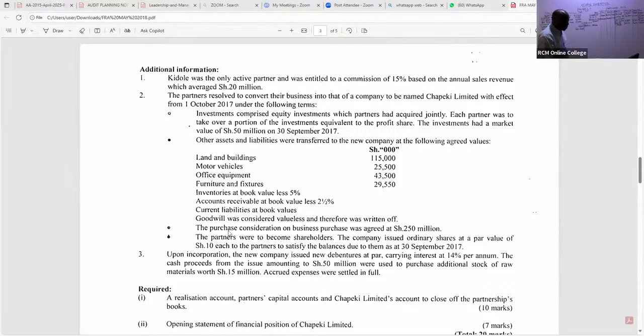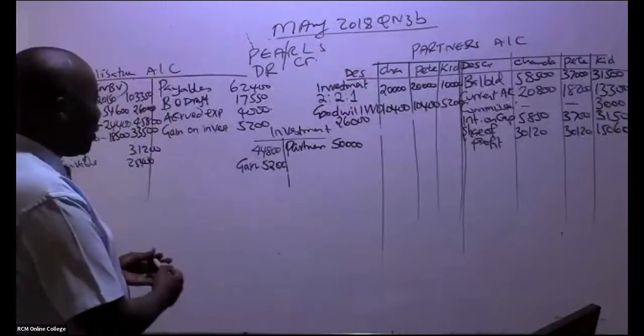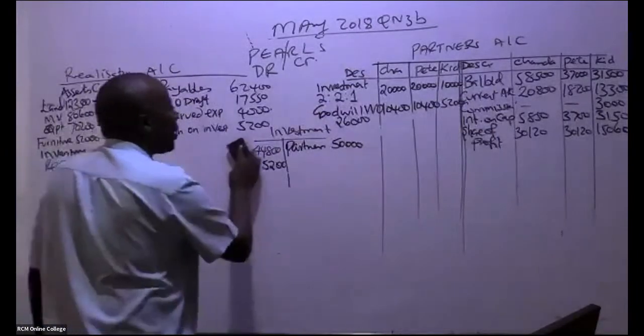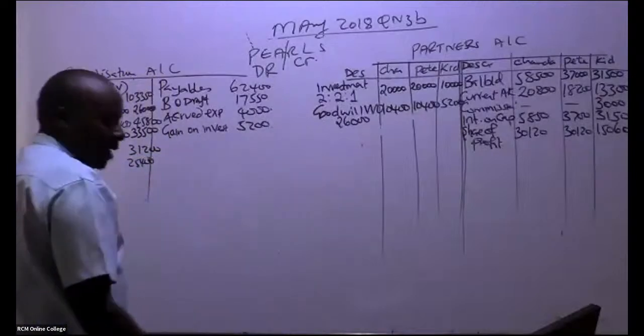Now, ladies and gentlemen, we continue. Look at this note. The purchase consideration on business purchase was agreed at 250 million. That's 250,000, remember we are cutting 3 zeros. Purchase consideration will be debited to the new company being formed, and you credit your realization. Purchase consideration, that will always be credited here.